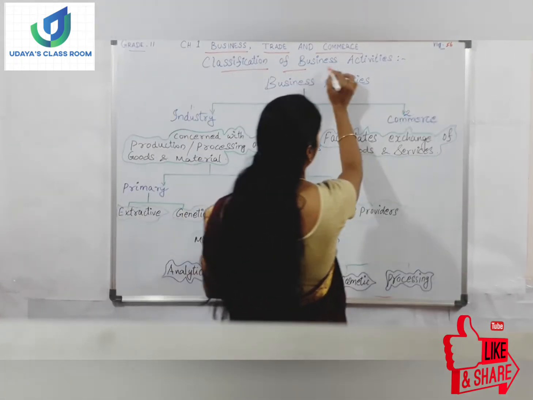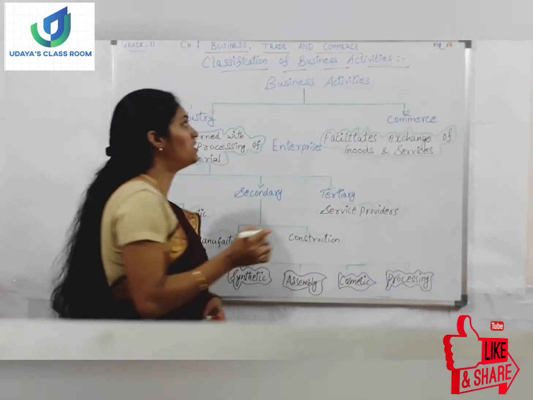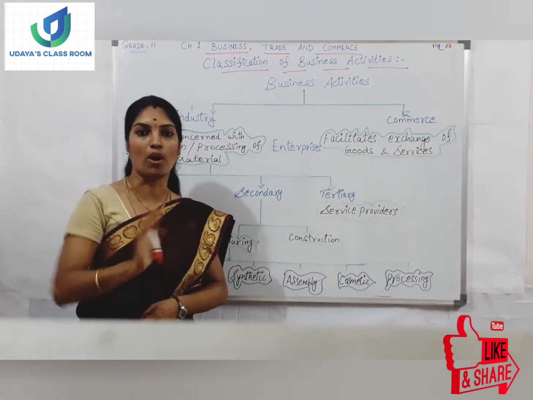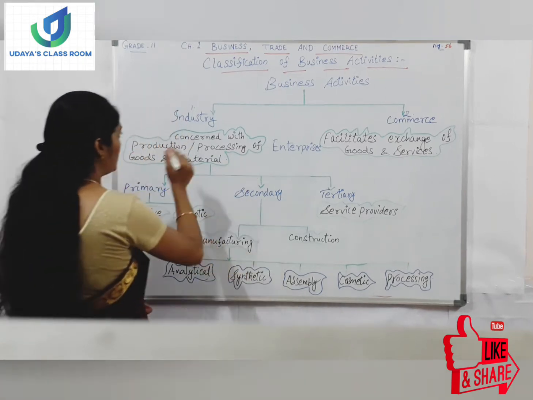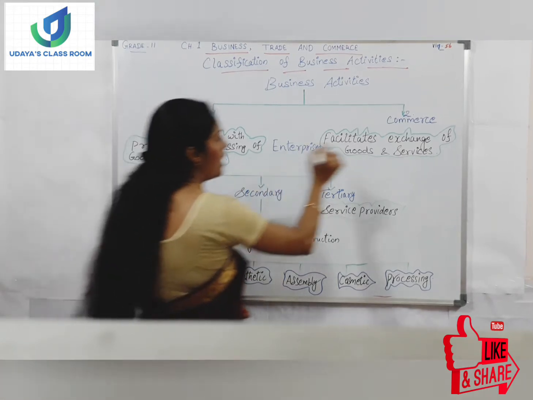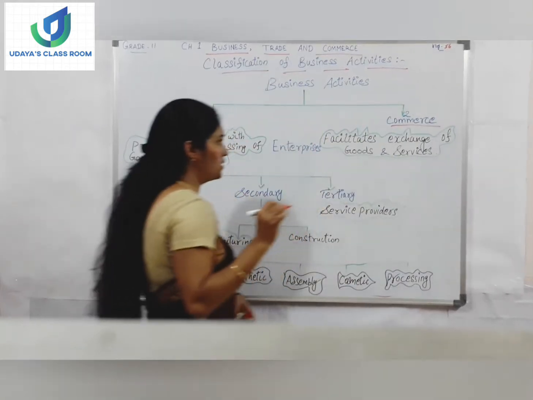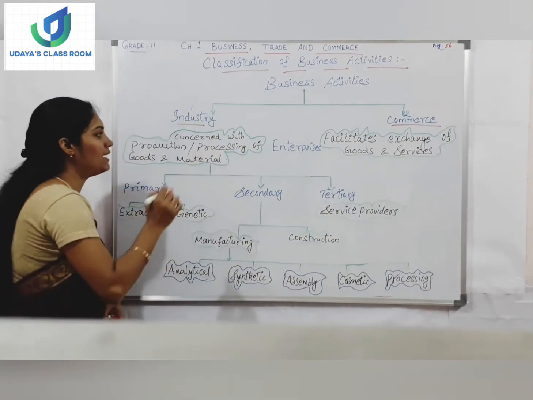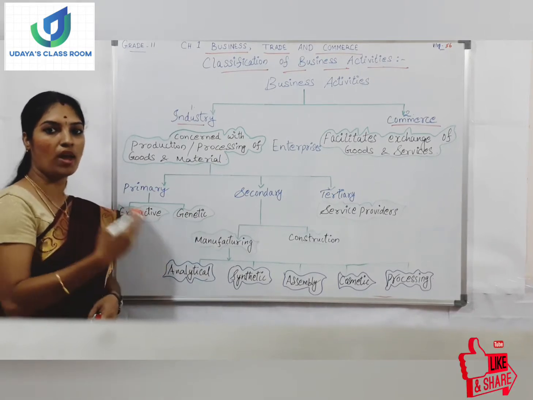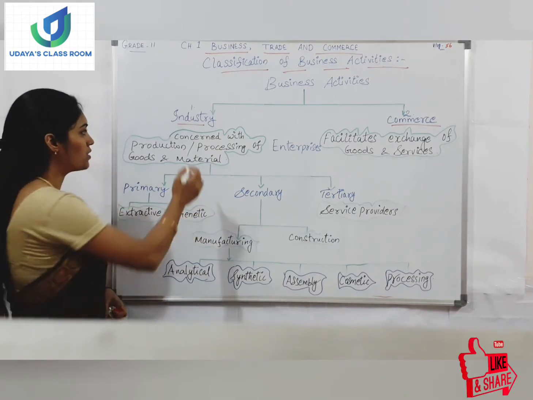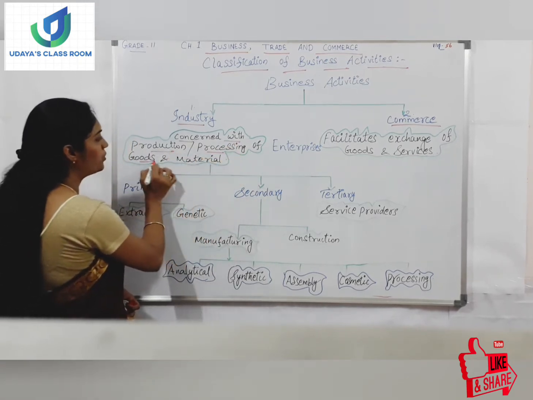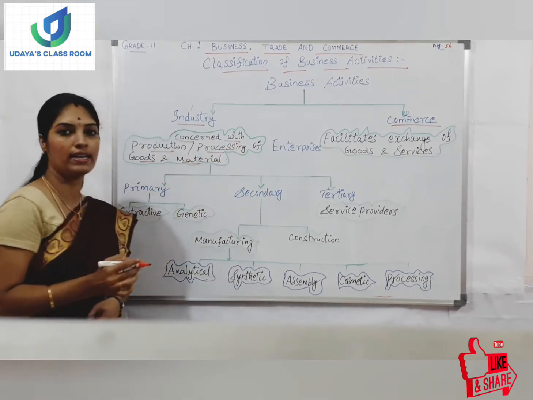Classification of business activities. The business activities could be classified into two. That is the broader classification of business activity. Number one is industry and number two is commerce. First, let me tell you about industry. Industry is concerned with the production or processing of goods. Industries concerned with production and processing of goods and material are called industry.